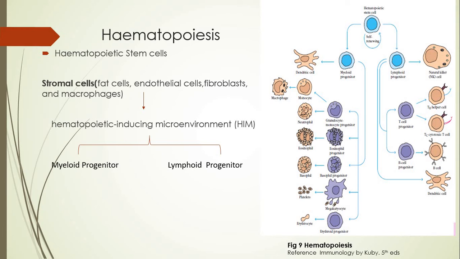So what you need to understand is that in bone marrow, specifically in the red marrow cavity seen in the spongy bones, that is the proximal or distal epiphyseal region, hematopoiesis occurs. It occurs here because the stromal cells present in this area, comprising fat cells, endothelial cells, fibroblasts or macrophages, provide a hematopoietic inducing environment which triggers the multipotent HSC cells to get converted into myeloid progenitor cells and lymphoid progenitor cells, right?